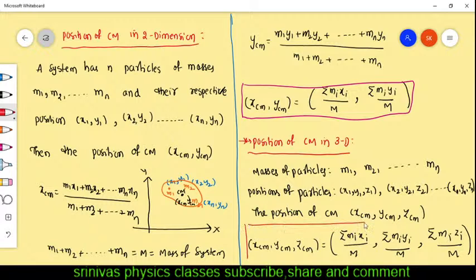Till now we discussed how to find the position of center of mass in one dimension, two dimensions, and three dimensions also. Let us discuss one or two problems, and in them how we can find the position of center of mass. You take the screenshot. I am going to erase this one, and if you have any doubt you can tell me. Till now, whatever I explained, have you understood?